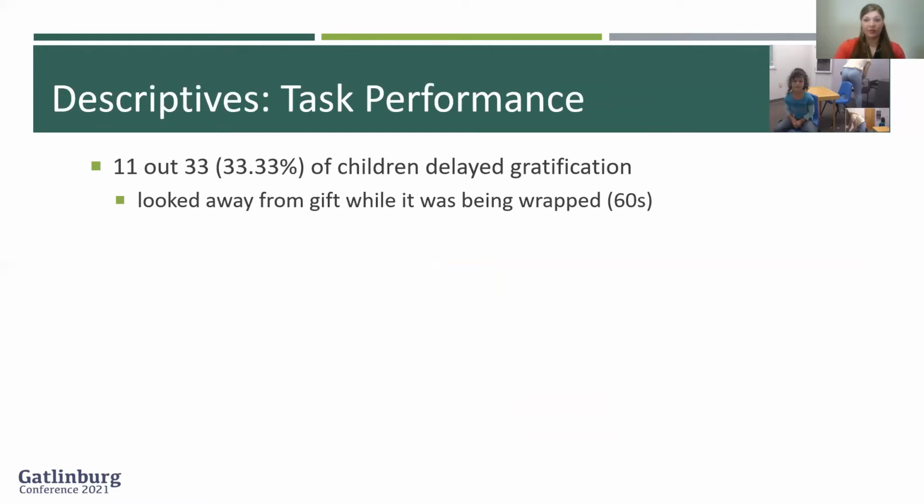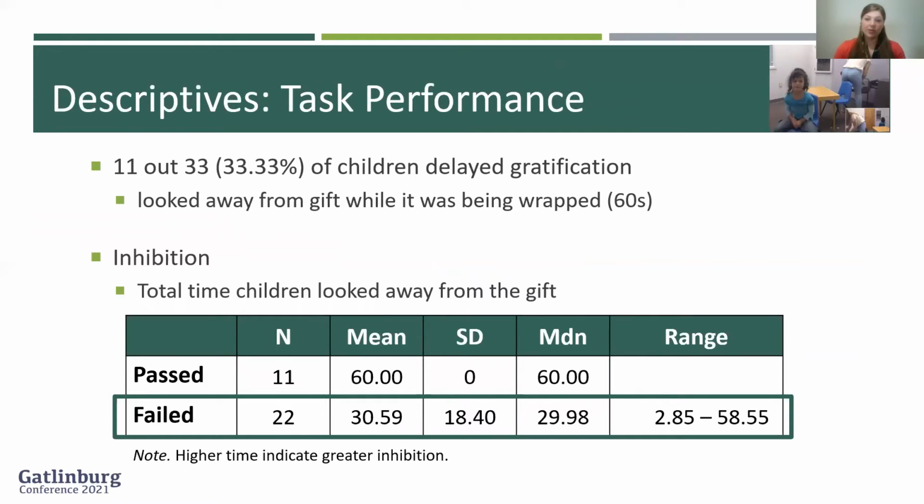Overall, 33% of the children passed the task, meaning they successfully delayed gratification and looked away from the gift for the entire 60 seconds. For the 22 children who failed, they were able to inhibit and looked away from the gift for a mean total of 31 seconds. However, there was a wide range in the looking times.